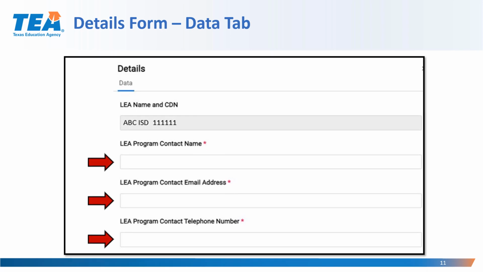Complete the Details Form Data tab, the LEA Program Contact Information. Complete the fields with the information for the LEA Program Contact. The LEA Program Contact should be the person that is most familiar with the information being submitted. This is the person that TEA will contact if additional information is needed or if clarification is needed on what was submitted. The following fields are required. The LEA will type the name of the contact, the email address, and the phone number of the person who could be contacted.